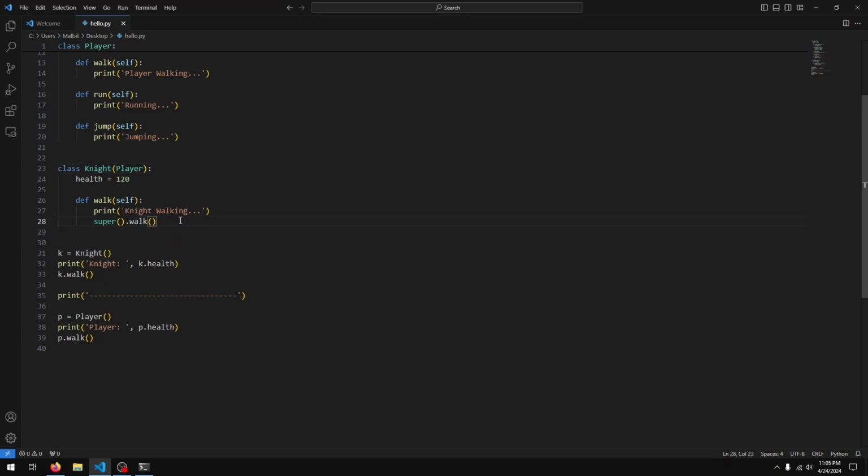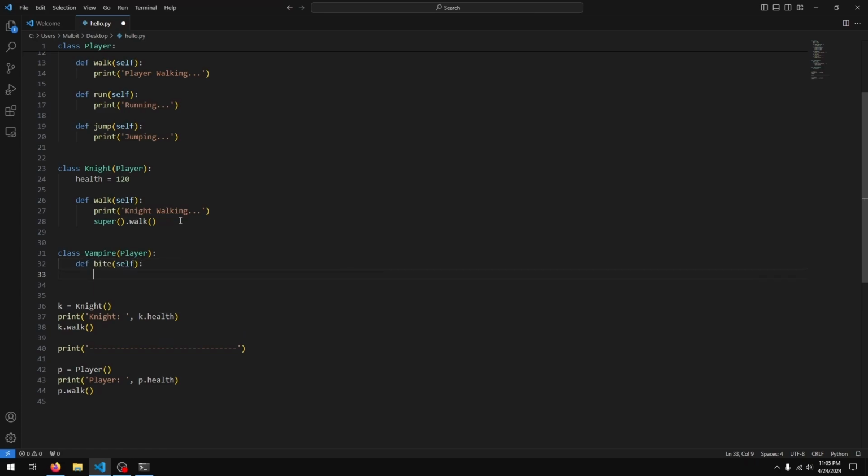Now we have our knight class. Let's say we wanted to create another character for our game. So I'll just say class, let's call this vampire, and it inherits from our player class. And for a vampire, we'll just add a new method for bite, right? And we'll just say vampire biting. And what I'll do is I'll just create an object for our vampire class.